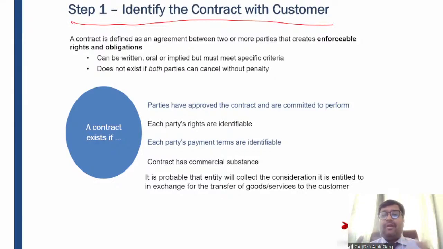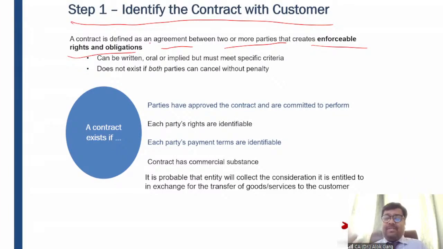So what is a contract? A contract is defined as an agreement between two or more parties that creates enforceable rights and obligations. So if something does not create enforceable rights and obligations, it is not a contract. Say voluntarily I'm doing some charity, I'm not taking any money. It is not creating enforceable rights and obligations if I do not do the charity.